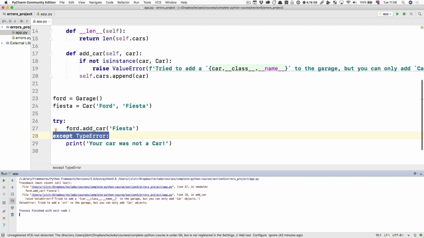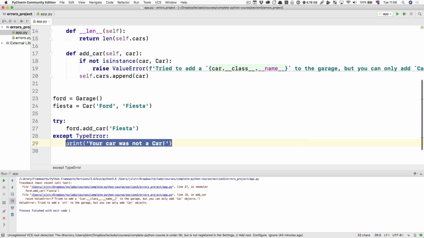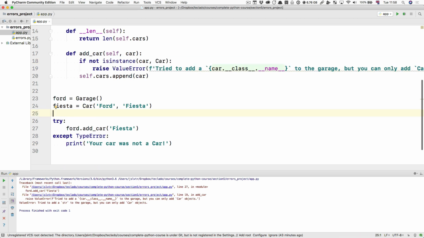Okay. So there are two benefits. One is that I think our code reads more nicely. We're going to do this. Oh, okay, if an error happened, we'll do that instead. We don't have to check whether we can run something. And the second thing is that our check is now here. So for example, if we wanted to add 2 cars before, we would have to have this if twice before we add each car. Now the if is in the add car function, and our code only needs this single line.